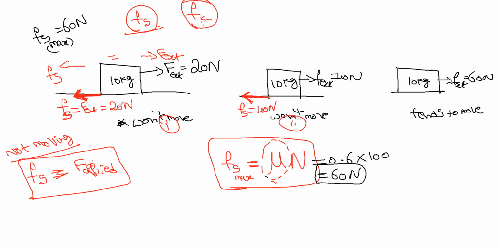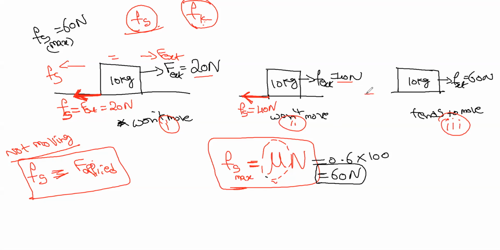So the static friction is a variable force. Here it is 20 Newton, here it is 40 Newton. It is changing or varying depending upon the applied forces. So the static friction is a variable force, one thing to note. Now let's come to the third case.